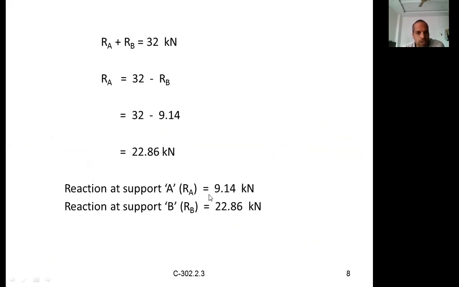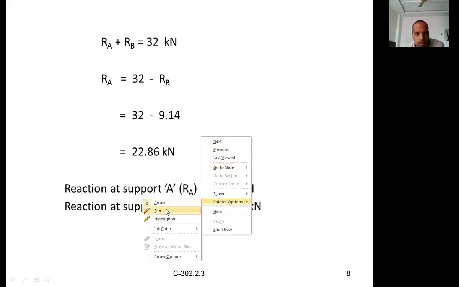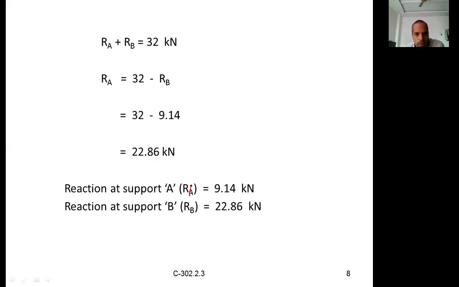Again, if you see this, support reaction at A is closer, so I think it is reversed here. It is wrongly written here. This is RB, this is RA. You have to be very careful here.